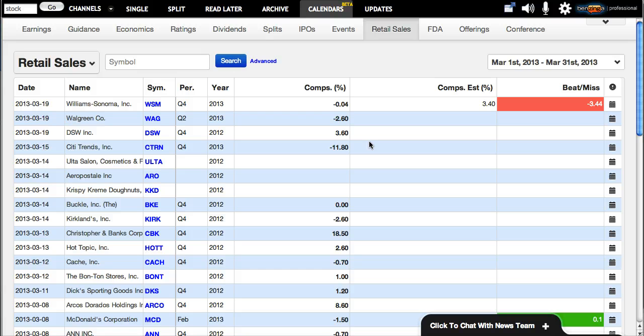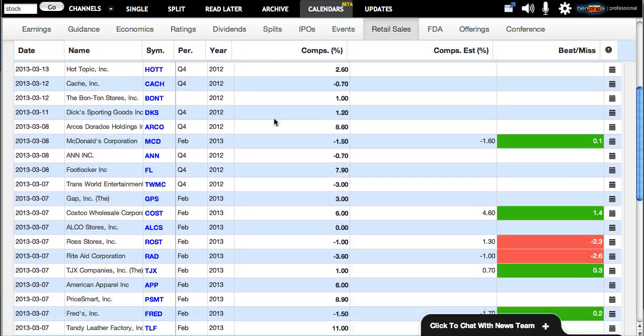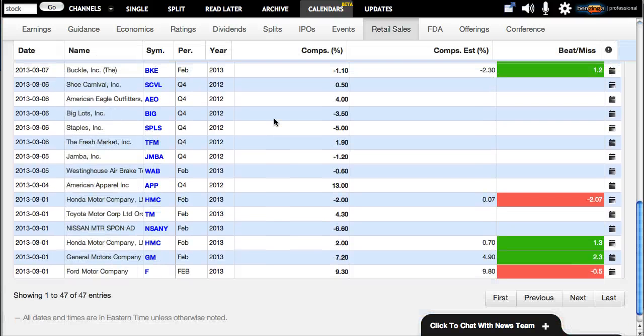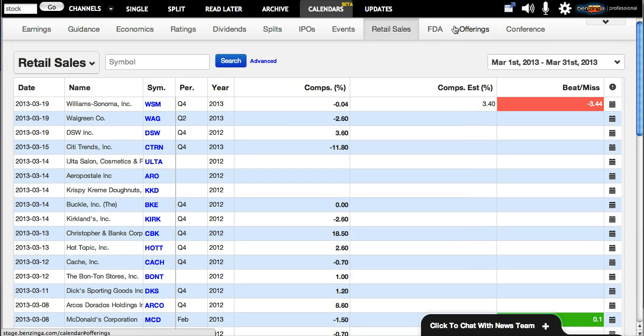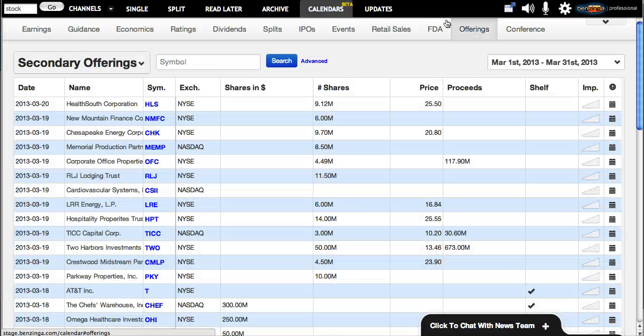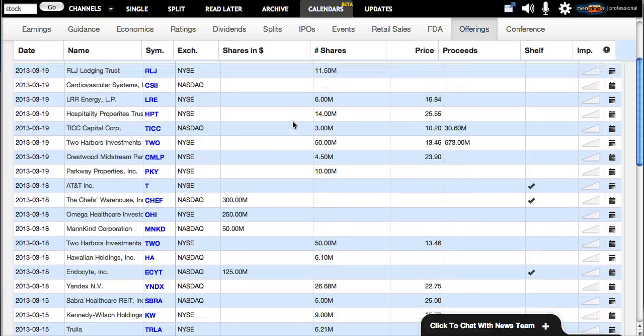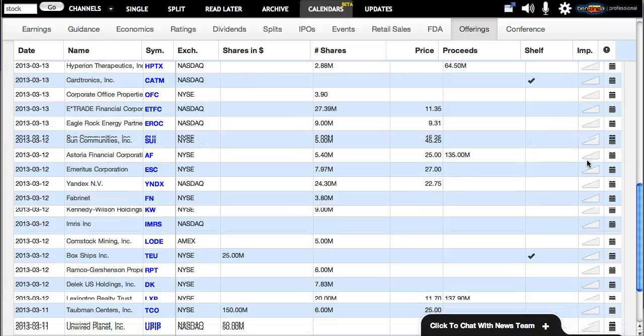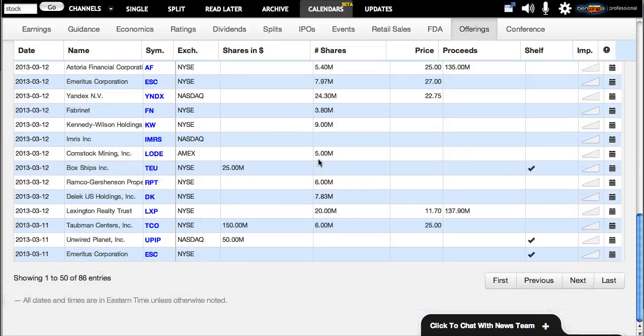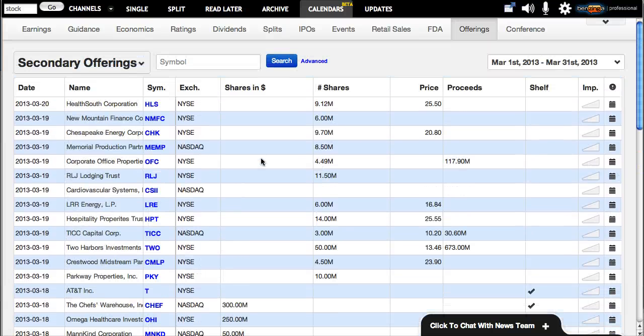Retail sales. These numbers are reported obviously, and we have an entire tab dedicated to come across with all these numbers for whoever's trading these as well. Skipping over the FDAs, there's nothing in there right now as we're still in beta, but I wanted to go to the secondary offerings tab. Secondary offerings, we have a unique relationship with a lot of trading desks that give us a lot of information flow on these as well. So we'll come through with reports on the importance of the actual offering, if institutions are buying it, or if it looks like it's going out into retail.